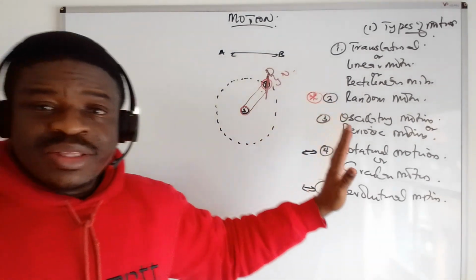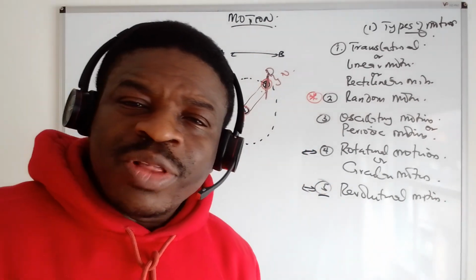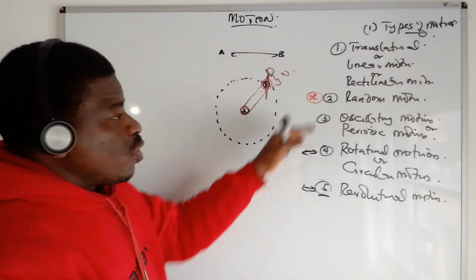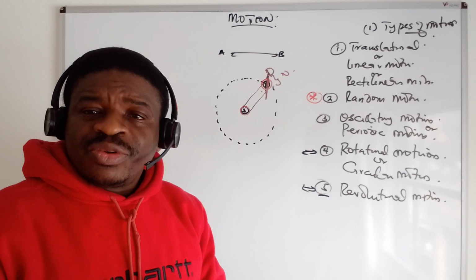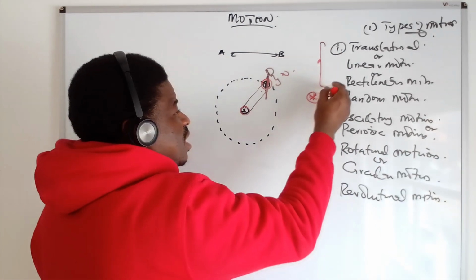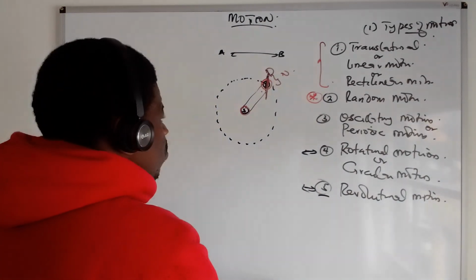Now, these are the basic types of motion that we are dealing with. All this motion will be given calculations, and we will be talking about questions and the rest. But the first one is the translational motion, which we want to deal with now.